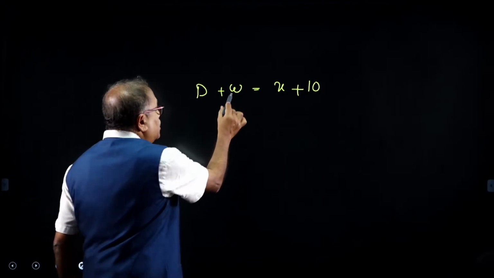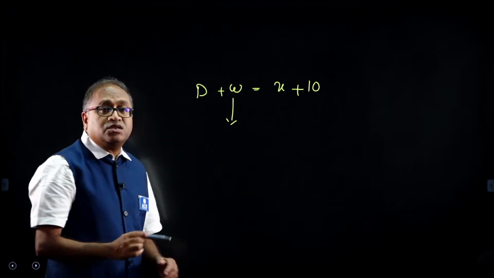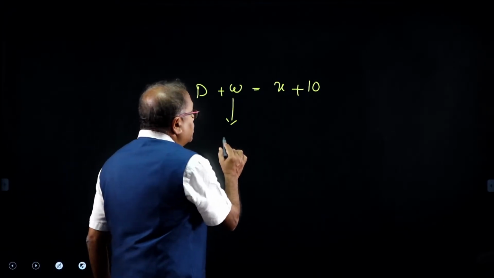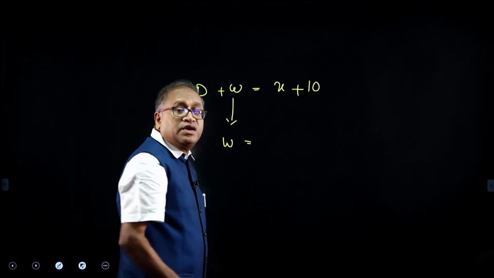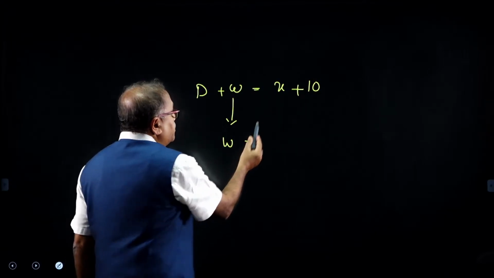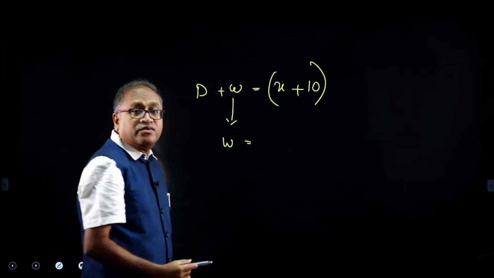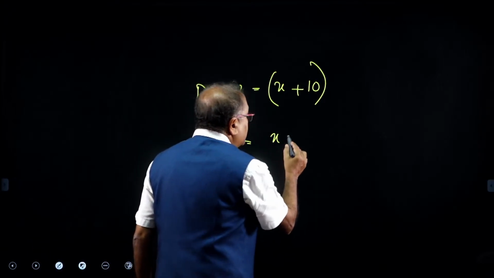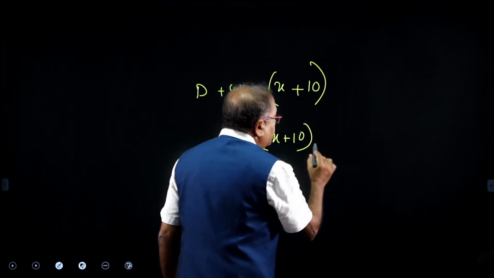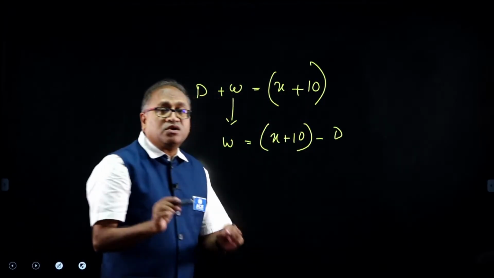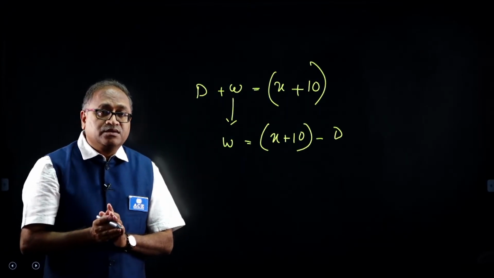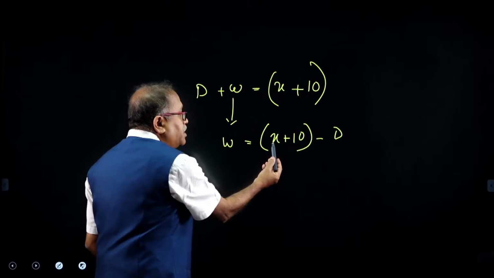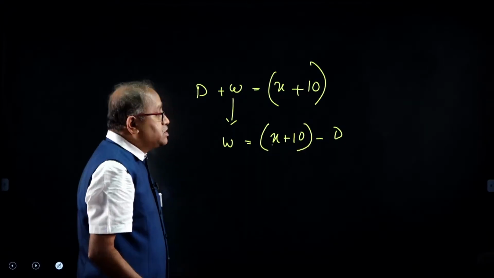So, can I write the daughter's age in the form of x, and the wife's age in the form of x? What will be the wife's age? The wife's age will be this age minus d. That means I will be getting x plus 10 minus d, and d is already there in the form of x. Let us write down in this format. The wife will be x plus 10 minus d.